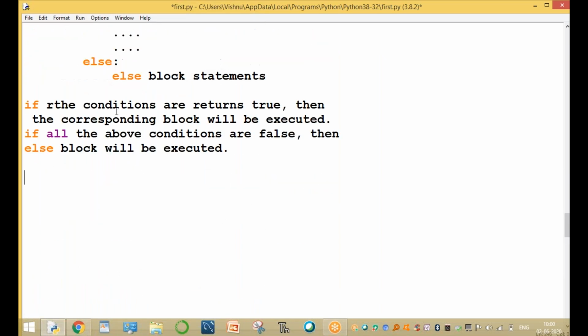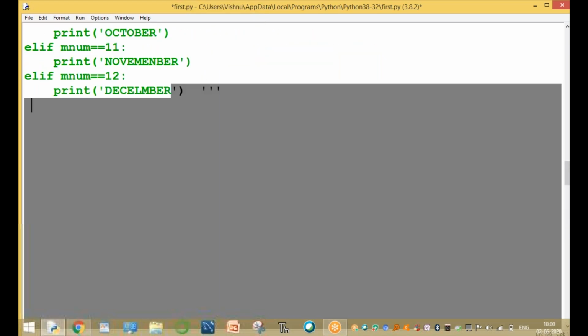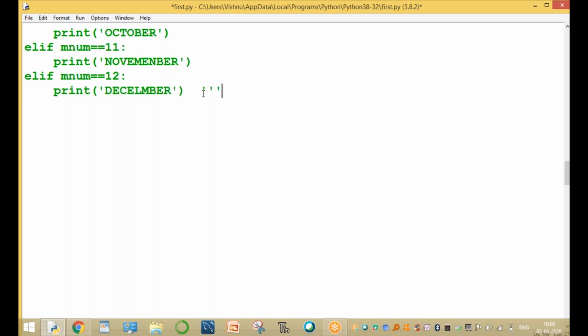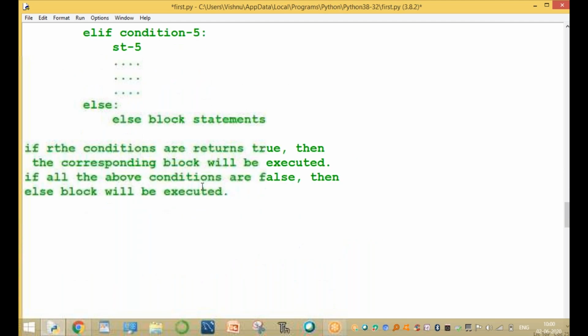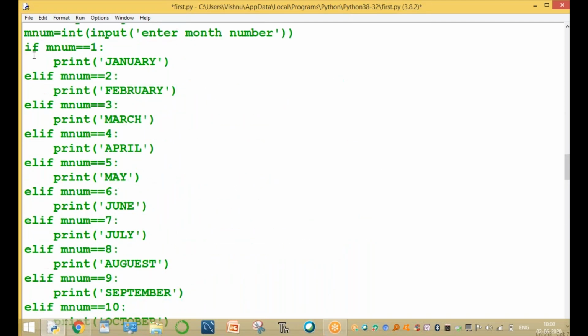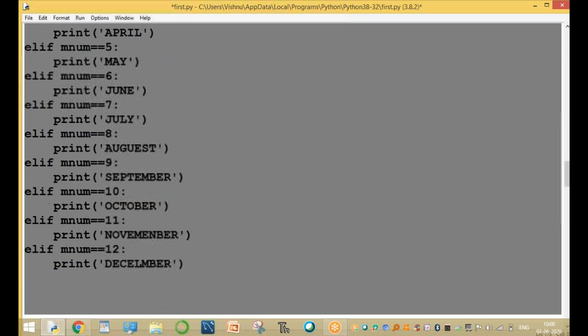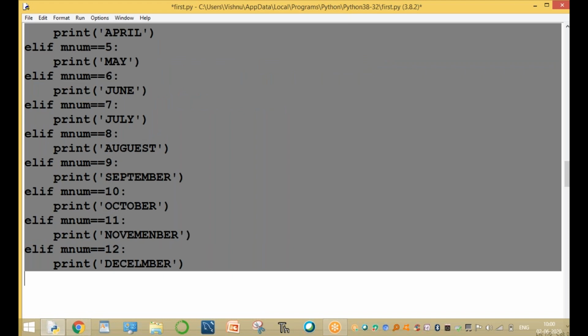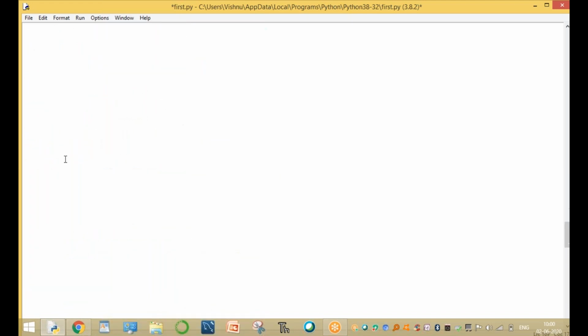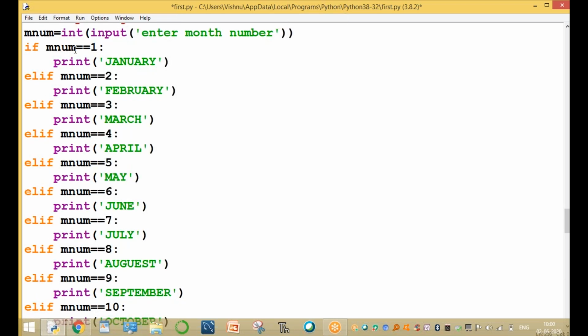For example, in the same case, here you enter the month number: 1 for January, 2 for February, 3 for so and so, up to 12 for December.